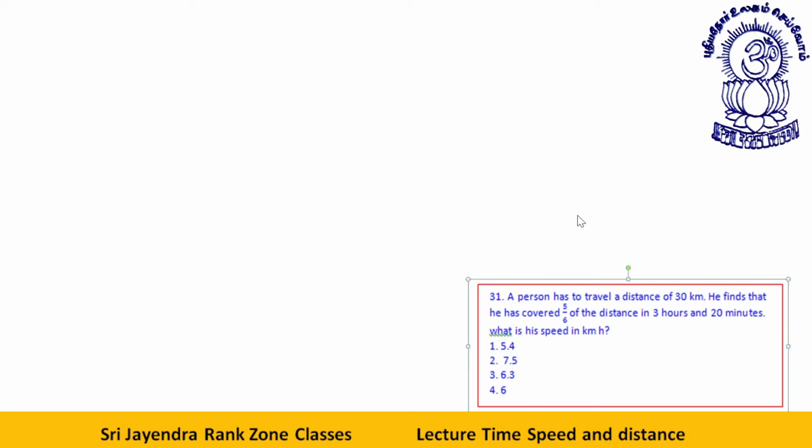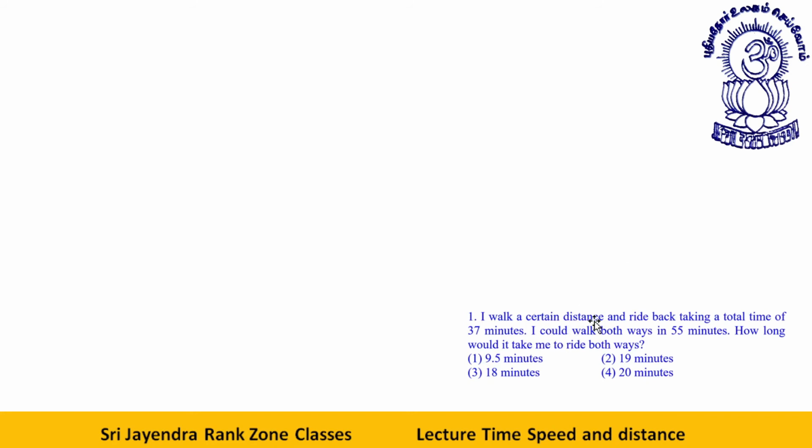The shortcuts I'll be telling you, you will enjoy them very much. I walk a certain distance and ride back, taking a total time of 37 minutes. We'll be doing this question by two methods. First, I'll be telling you a normal method, then I'll be telling you a shortcut. I walk a certain distance. Let's say I walked from here to here and ride back, taking a total time of 37 minutes.